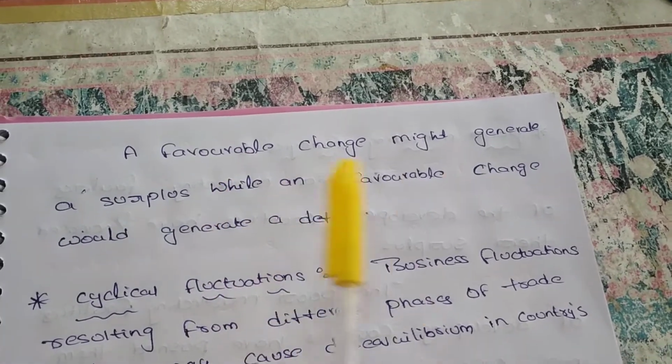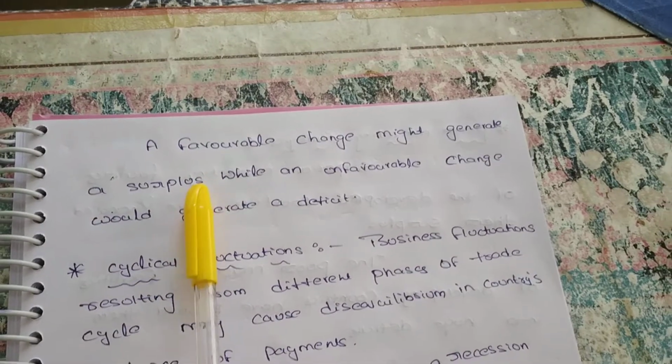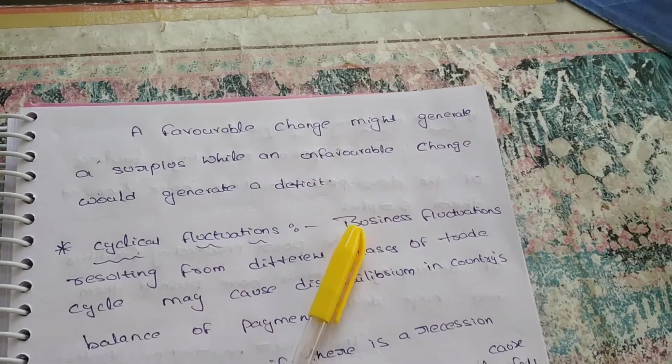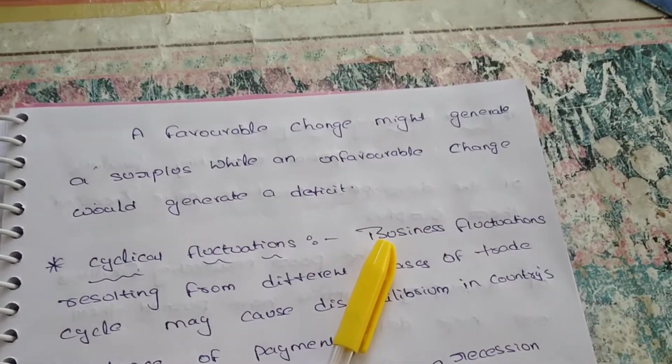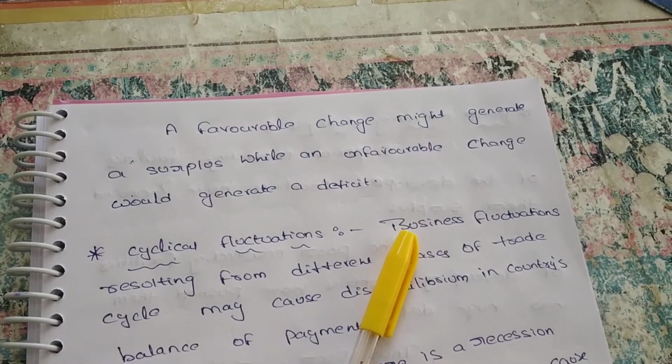A favorable change might generate a surplus, while an unfavorable change would generate a deficit. Favorable may get a surplus and unfavorable may get a deficit.